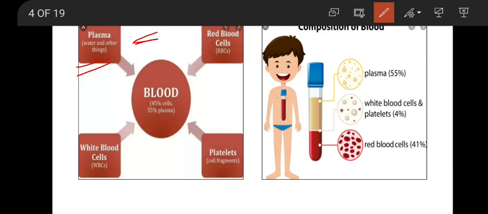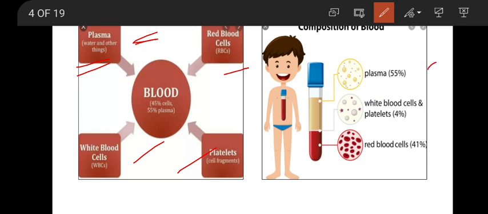The blood also contains three types of cells. They are red blood cells, white blood cells, platelets. Blood has how many types of cells? Three types of cells. Red blood cells, white blood cells and platelets. If you see the diagram given here, the plasma is around 55% in the blood.